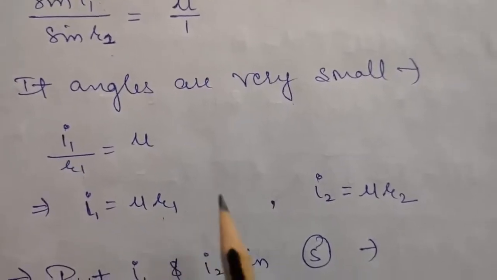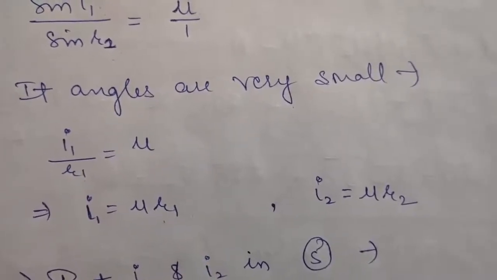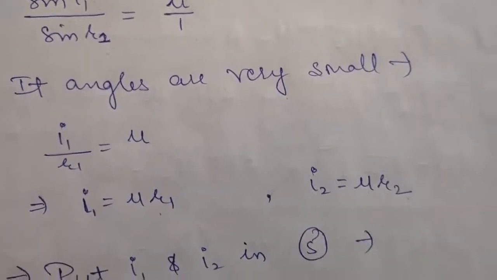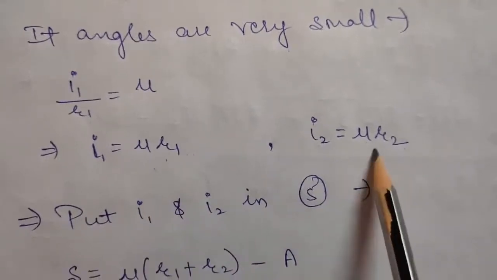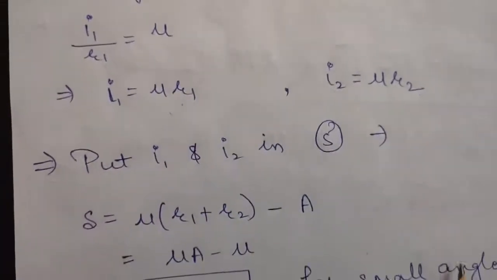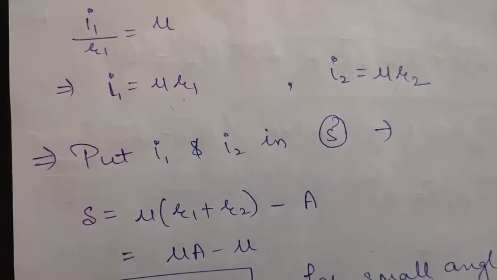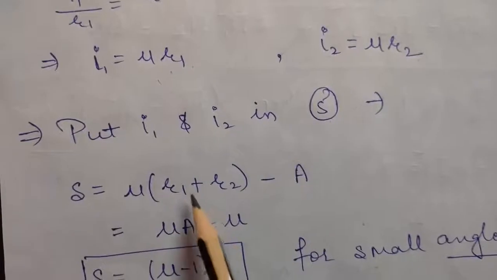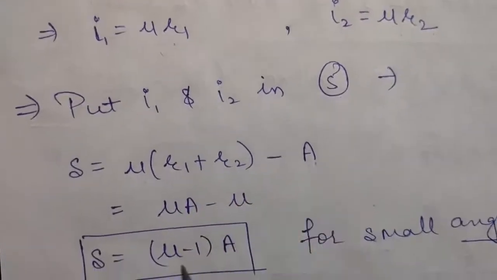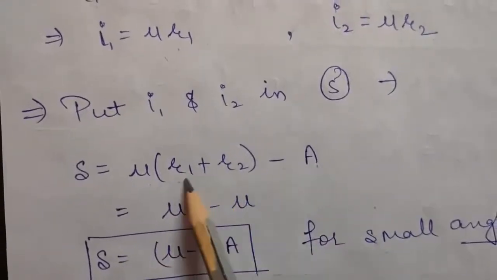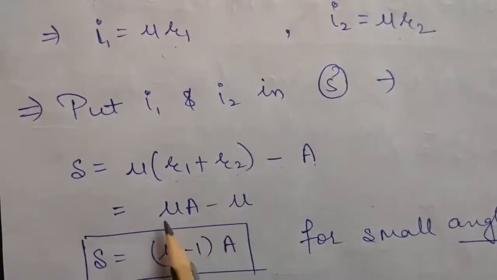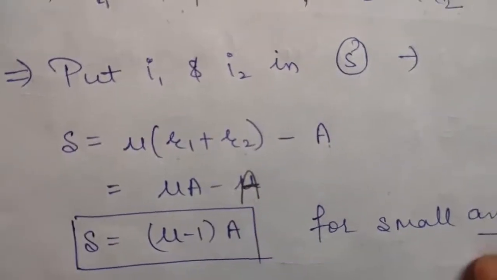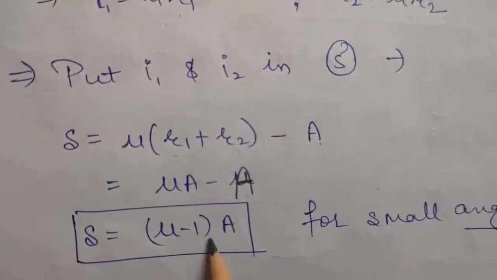Similarly, if you apply Snell's law on the face AC of the prism, you will get I2 is equal to mu R2, right? Now put the value of I1 and I2 in equation number 5. Your equation number 5 is del is equal to I1 plus I2 minus A. So from I1 plus I2 I have taken mu common, that will become mu into R1 plus R2 minus A. Again from equation 4 you have R1 plus R2 is equal to A. So that will become mu A minus A. Therefore del will become mu minus 1 into A.